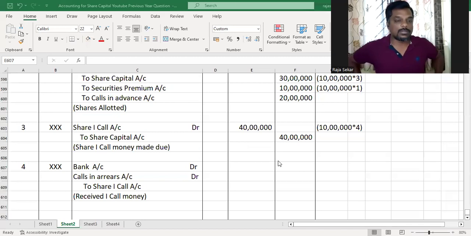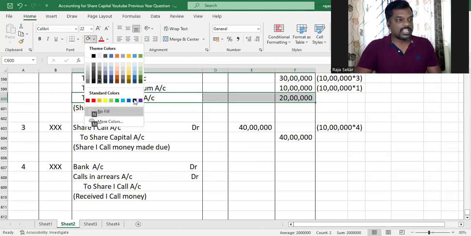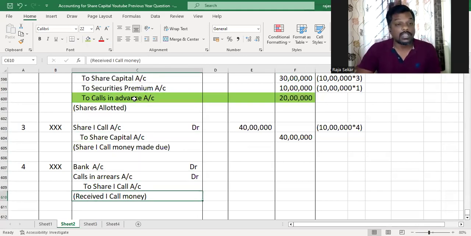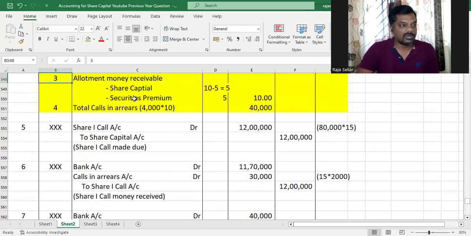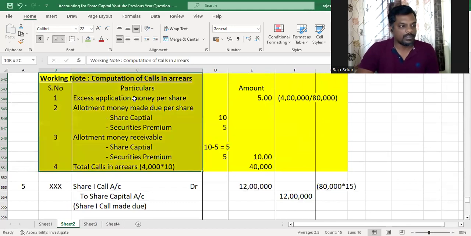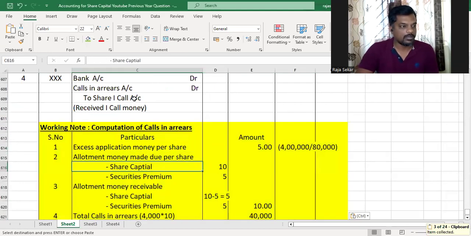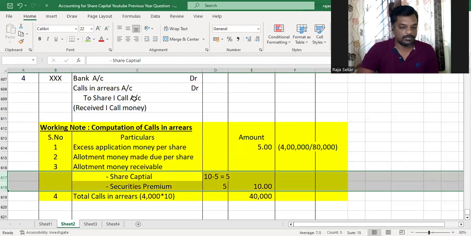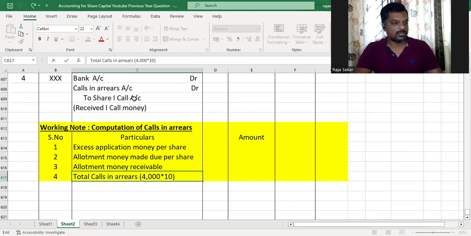Alright, so we have some excess application money to be adjusted against calls. As you can see, we have credited calls in advance with 20 lakhs. And the shareholders defaulted the call which has the excess application money. So we got to do the working note as usual, if you remember the yellow working note. Now there is no premium portion, so we don't have to bifurcate into premium. And we changed these numbers in this question.